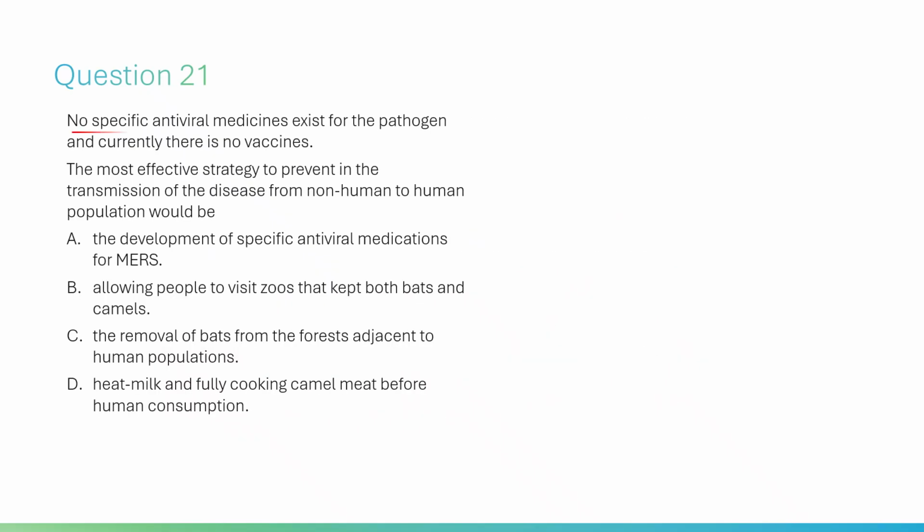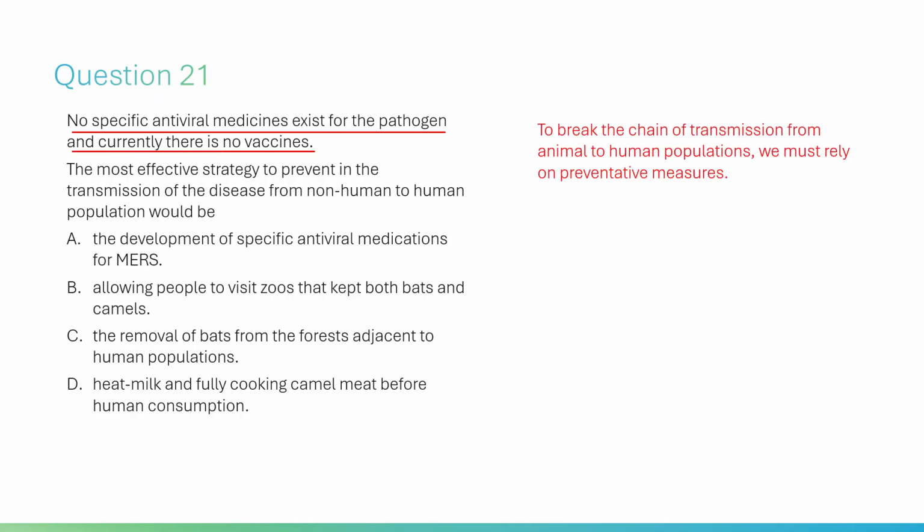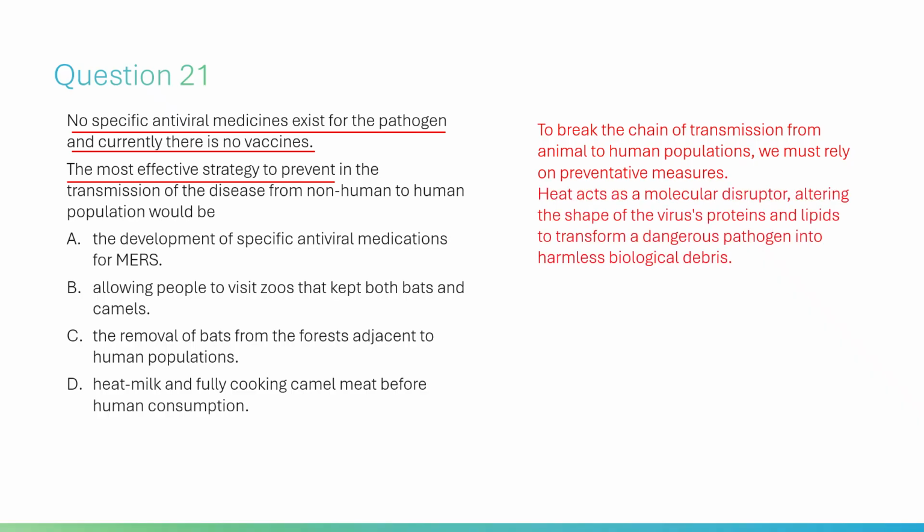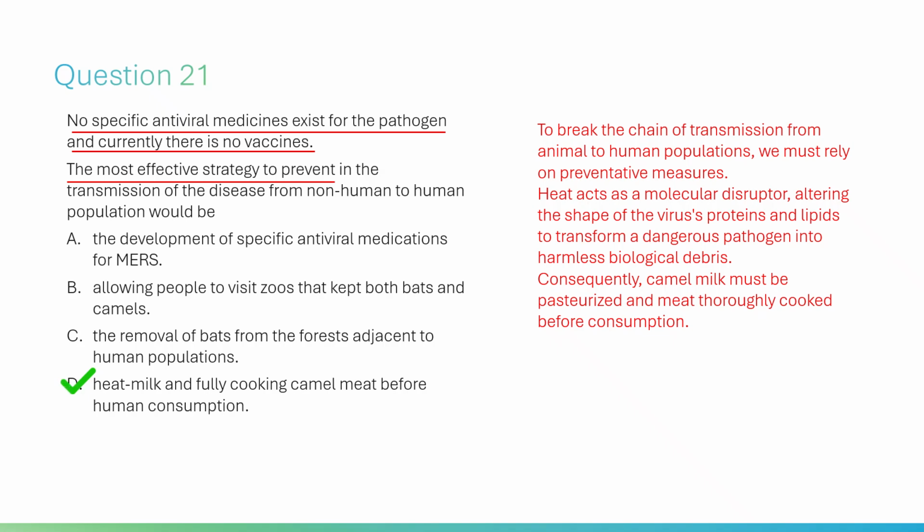Currently, no specific antiviral treatments or vaccines exist for the MEIS pathogen. To break the chain of transmission from animal to human populations, we must rely on preventative measures. Heat acts as a molecular disruptor, altering the shape of the virus's proteins and lipids to transform a dangerous pathogen into harmless biological debris. Consequently, camel milk must be pasteurized, and meat thoroughly cooked before consumption.